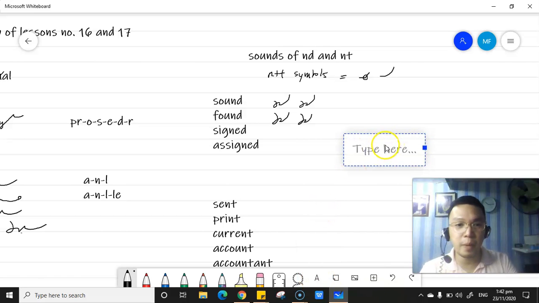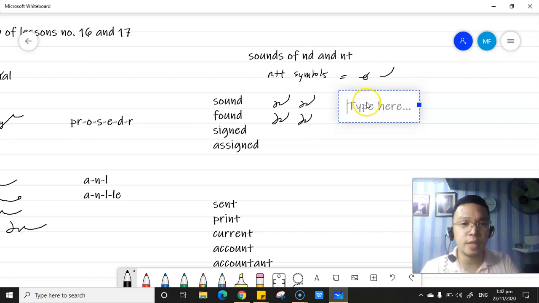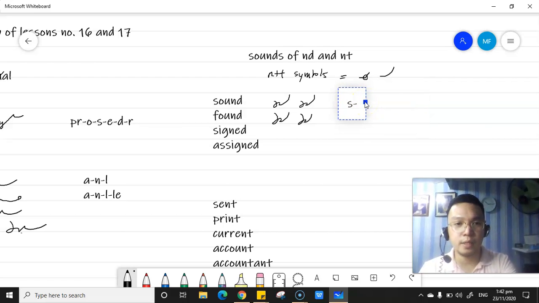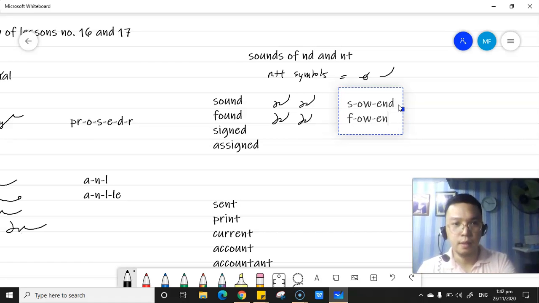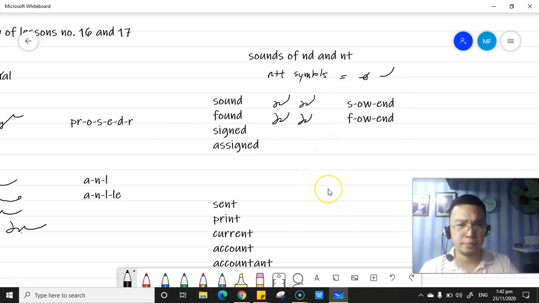Okay? So how do you spell out in shorthand? This one, S, ow, then end. We have the signed, of course, S, broken circle, and end. Symbol S, broken circle, and end. Assigned, A, S, broken circle, then assigned.